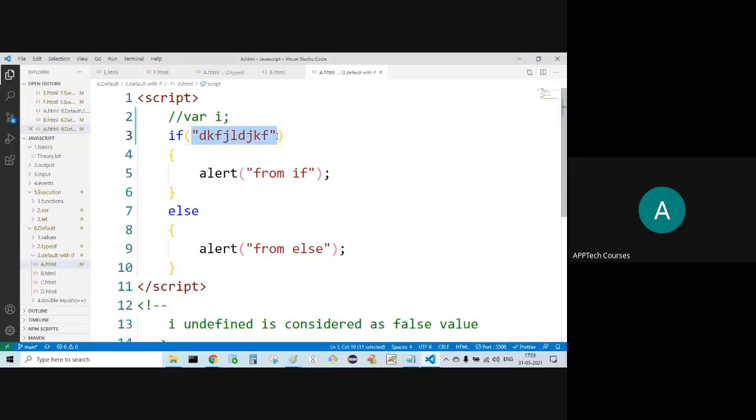Considering it as true. If it is undefined, then only it is false.